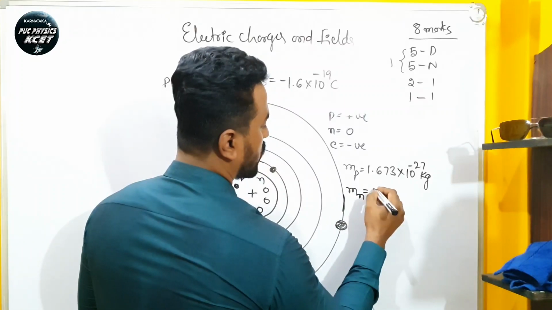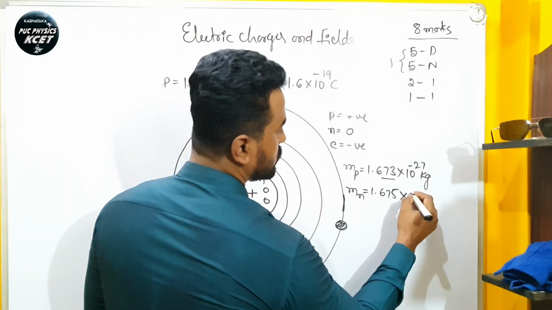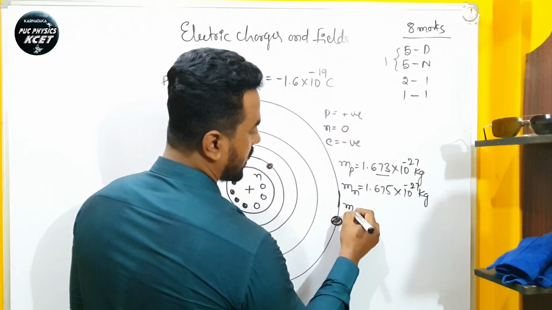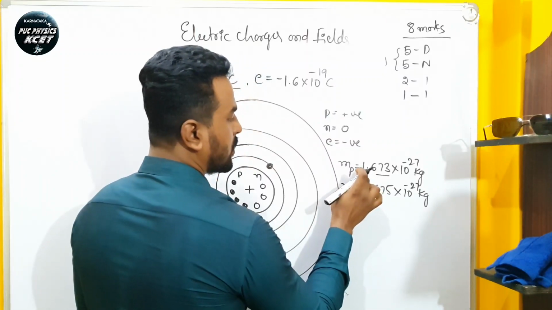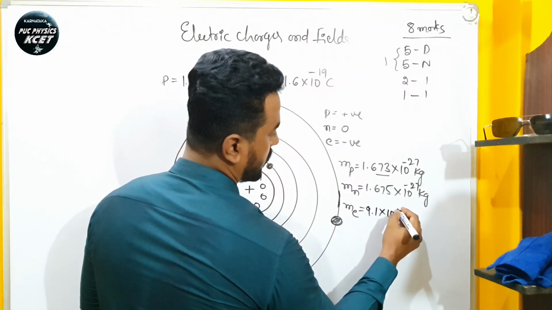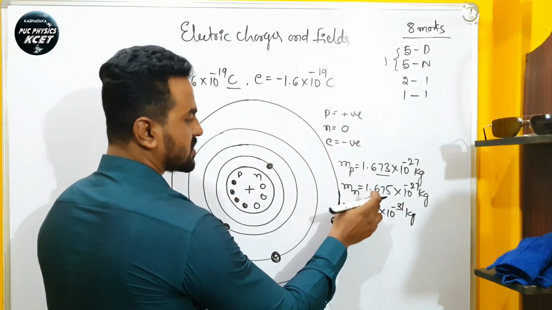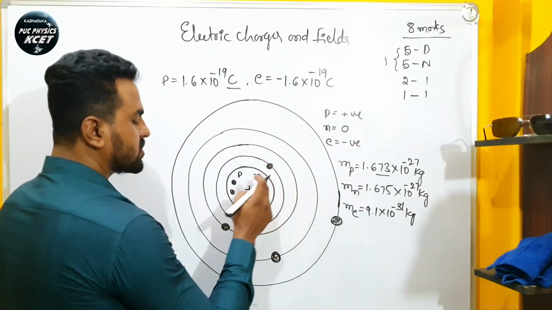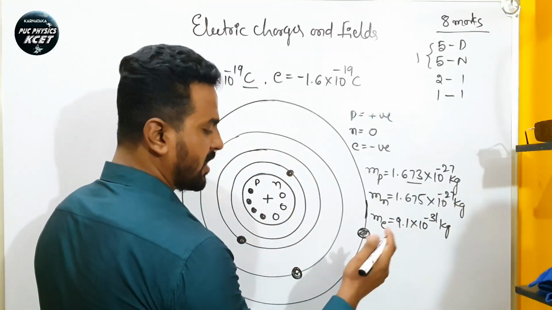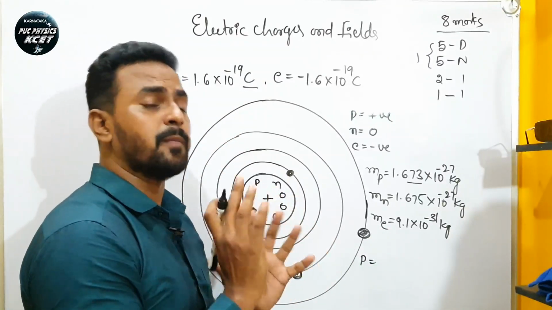Mass of the neutron is 1.675 × 10^-27 kg, slightly greater than the proton. So then what is the mass of the electron? That is very much less than the proton and neutron. That is 9.1 × 10^-31 kg. Right. So these are all the masses of these three particles. Actually, the proton is made up of elementary particles. So proton, neutron and electron are considered as subatomic particles.